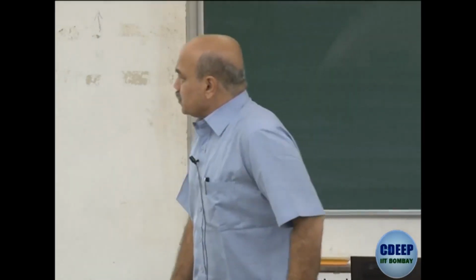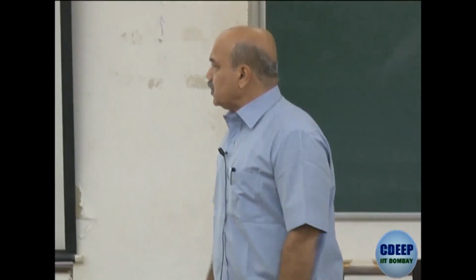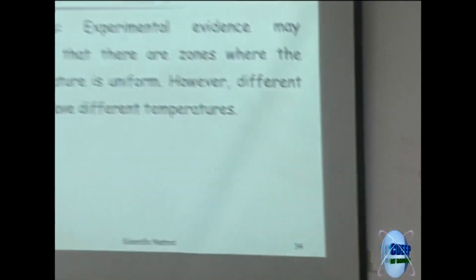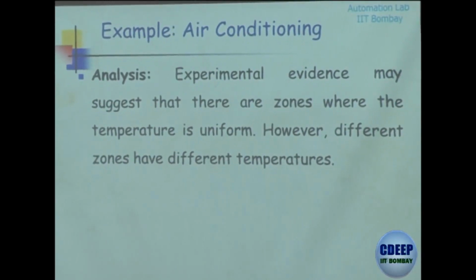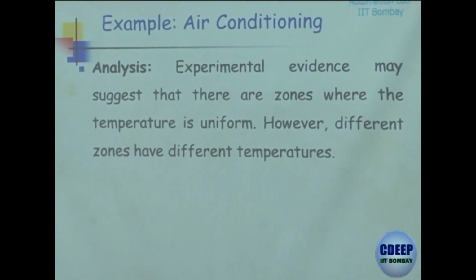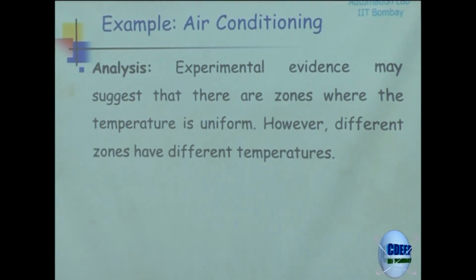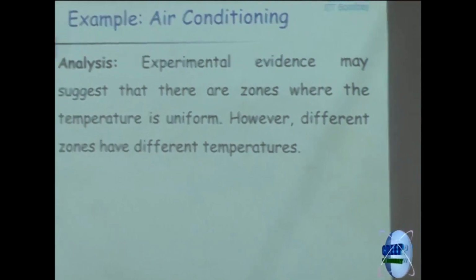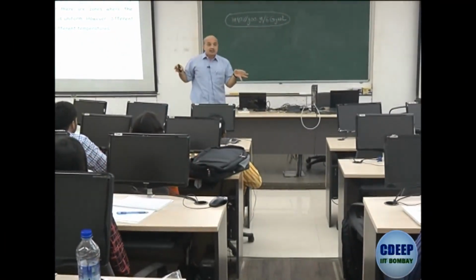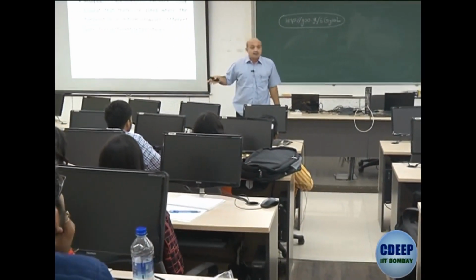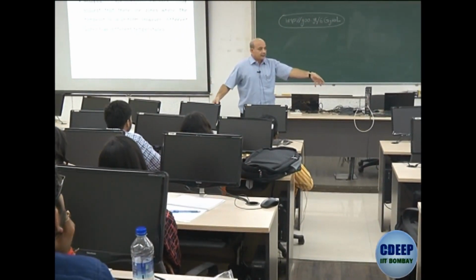So what do you do? What I can do is, experimental evidence suggests that there are zones. In this zone there is one uniform temperature, in that zone there is one uniform temperature. And then it's possible that near the entrance, where again nobody is sitting, there is a third zone where there is uniform temperature. So this is zone 1, zone 2, zone 3. These zones are conceptualized models, there are no physical zones here.